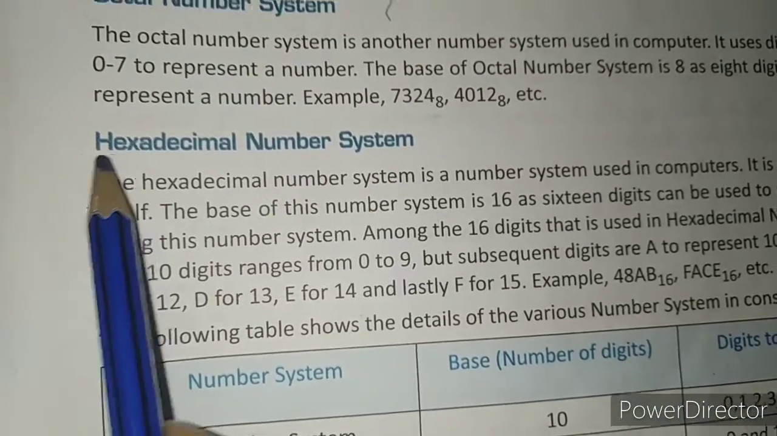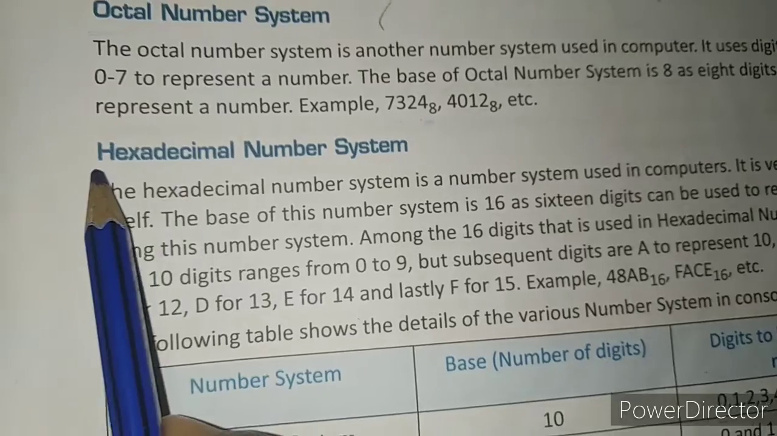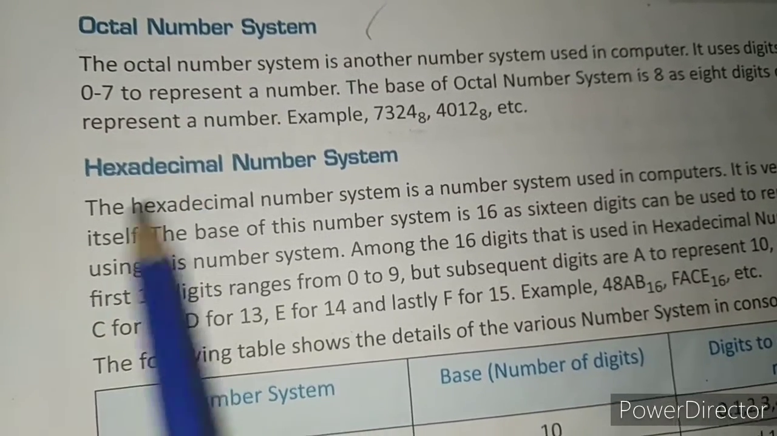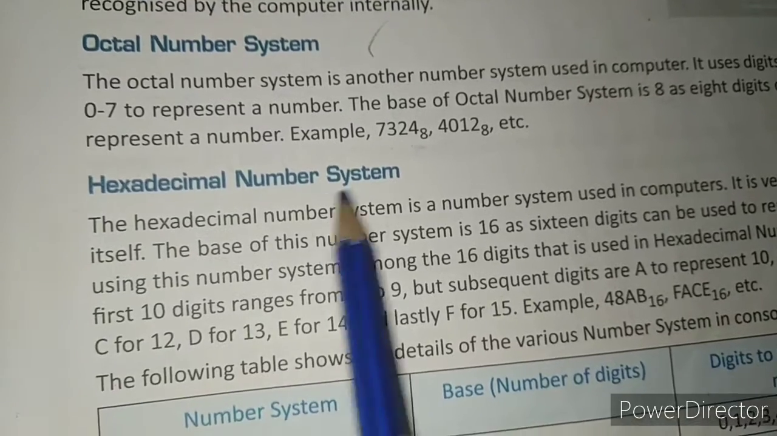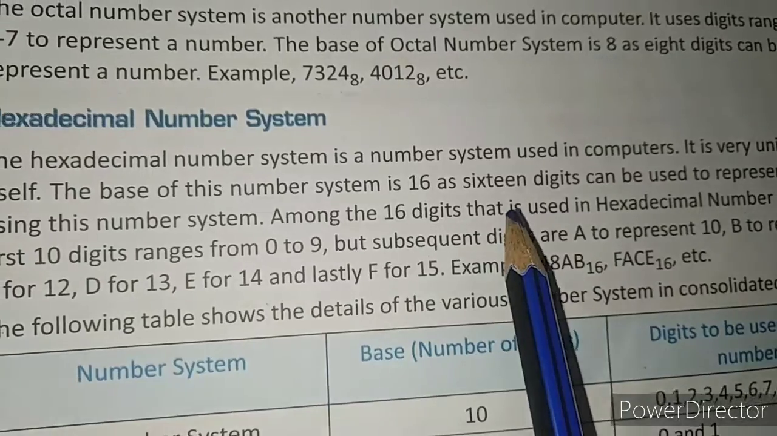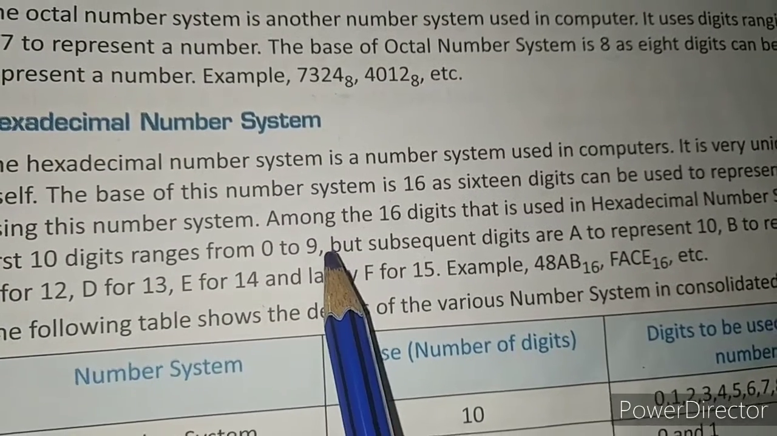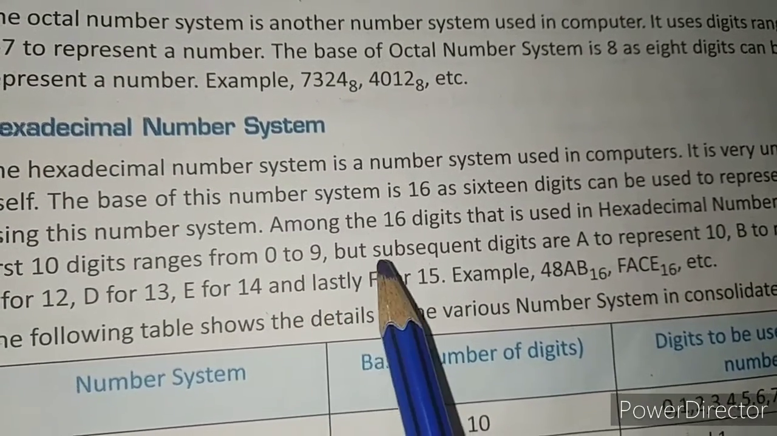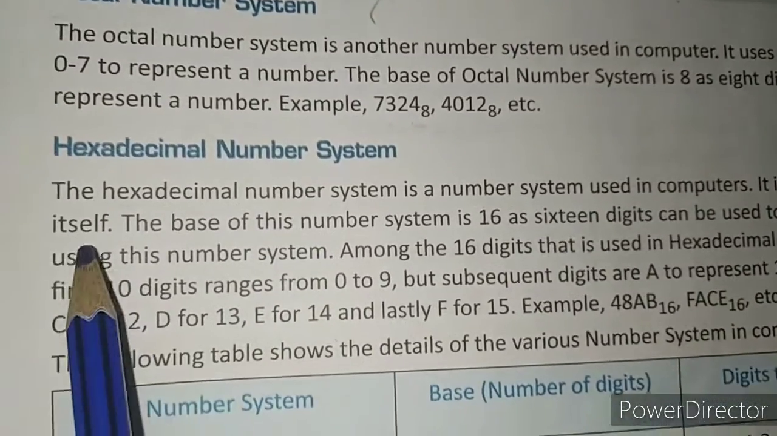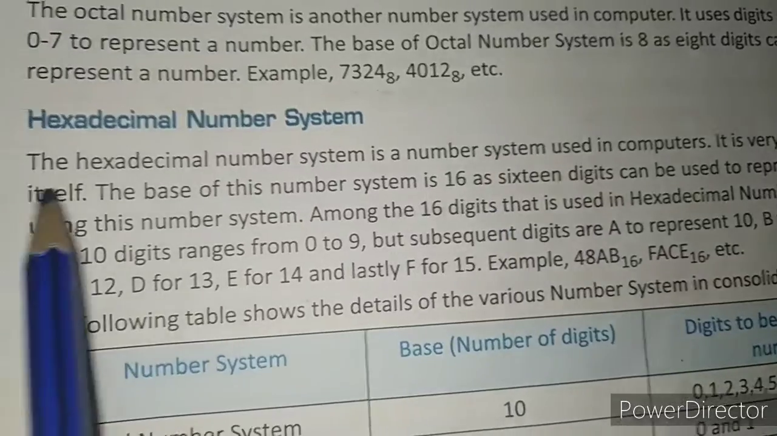Hexadecimal number system. Hexa means 6 and deci means 10. It means 16. So in the hexadecimal number system, 16 digits are used to represent numbers, from 0 to 9 and from A to F, right? So here the base is 16. So let us see what has been written here.